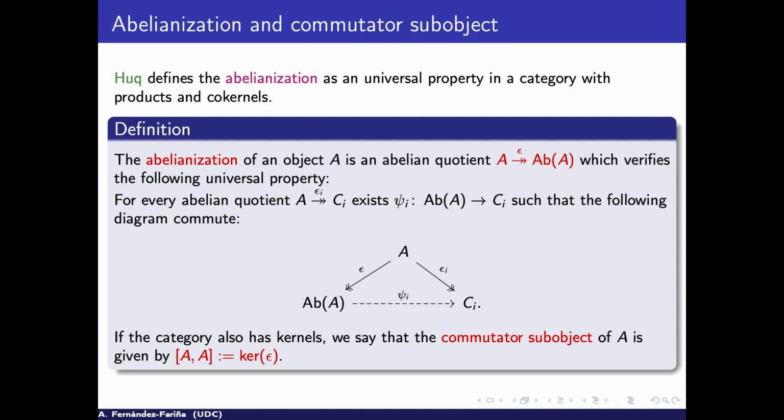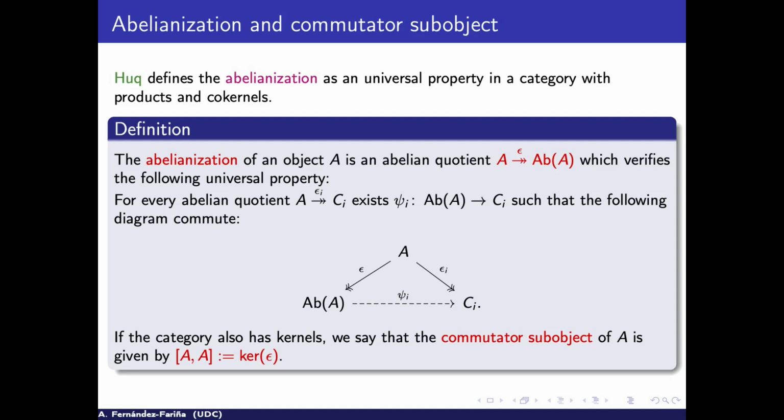So we can define these two ideas, the idea of center and the idea of abelianization. But we can do one more step. We already saw that in the case of groups, we have a very important subgroup, that is the commutator. And the commutator is the normal subgroup by which I take the quotient. So, okay, if I have a category with kernels, one can define the commutator subobject as the kernel of that morphism. It is called the Huq commutator of a category with properties.